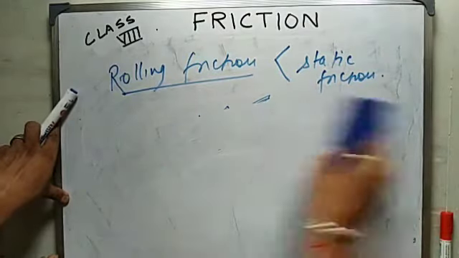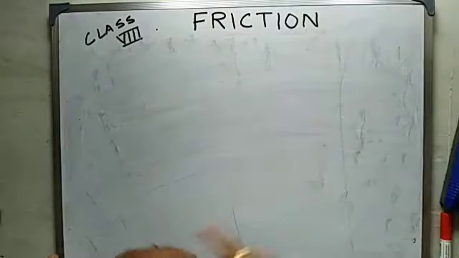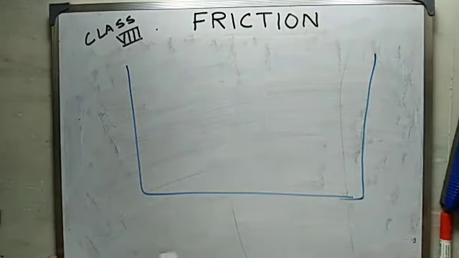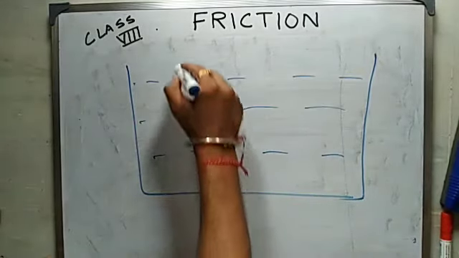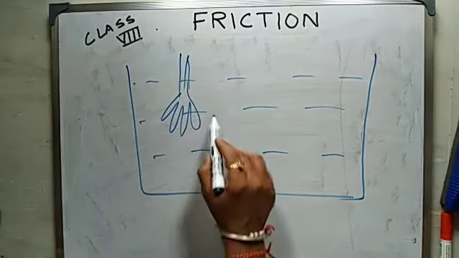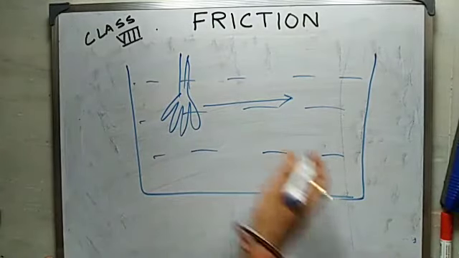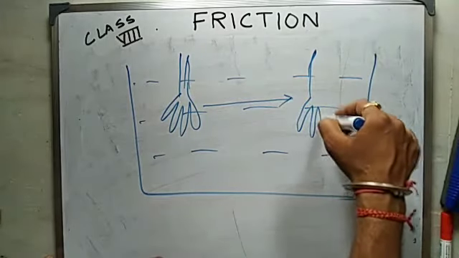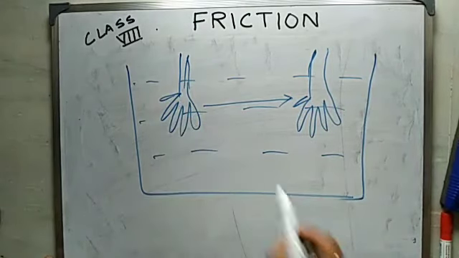Next, we'll see a very interesting thing. So there is a container having water. When you try to move your hand through it, you face a resistance.